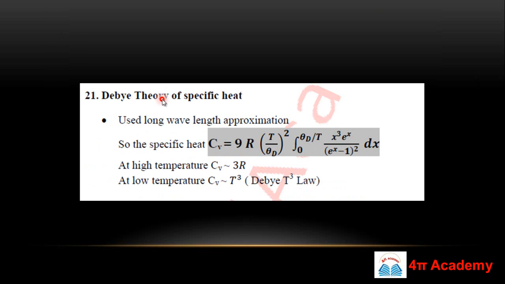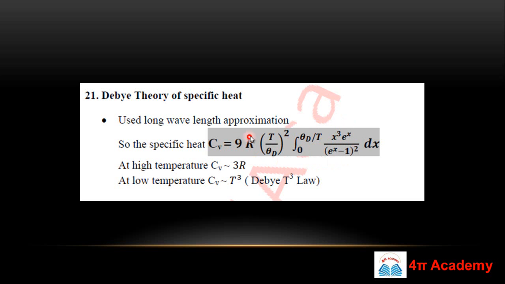After this Einstein theory we will discuss some important formulas based on the Debye theory. This is the theory which explained your crystal very well. They used the long wavelength approximation: they took into account that only some frequencies are allowed, and beyond these frequencies your atom is not oscillating. The specific heat calculated by Debye was 9R (T upon theta D) whole cube, integration from 0 to theta D upon T, of x cube e to the power x upon (e to the power x minus 1) whole square dx.